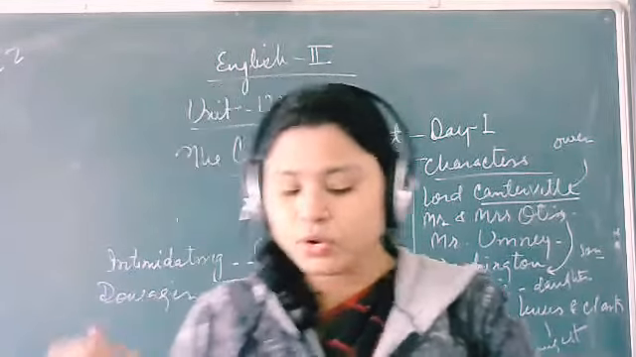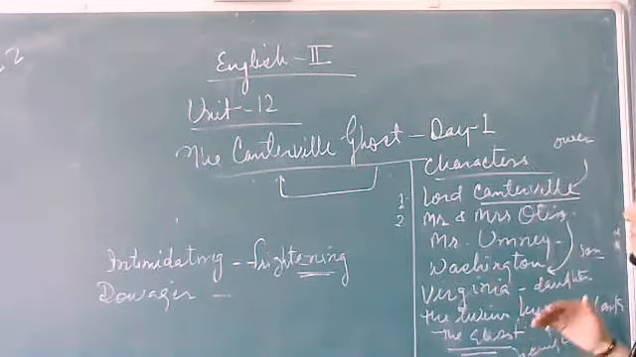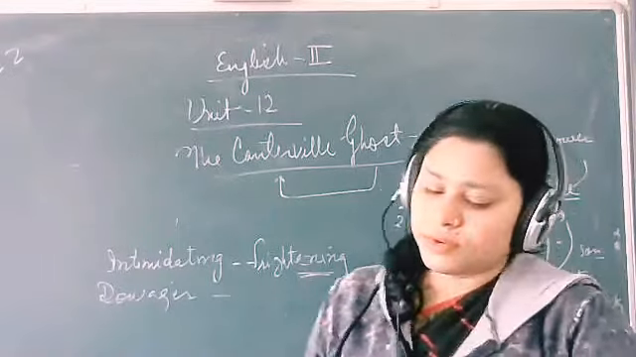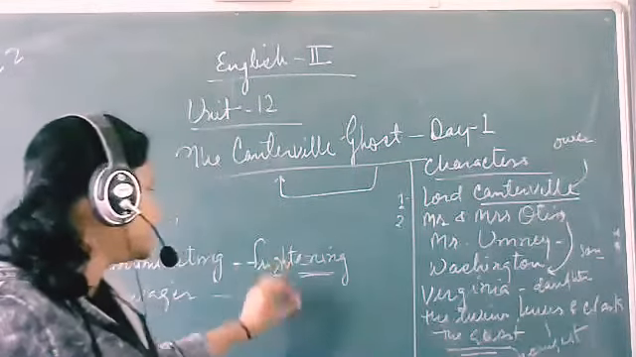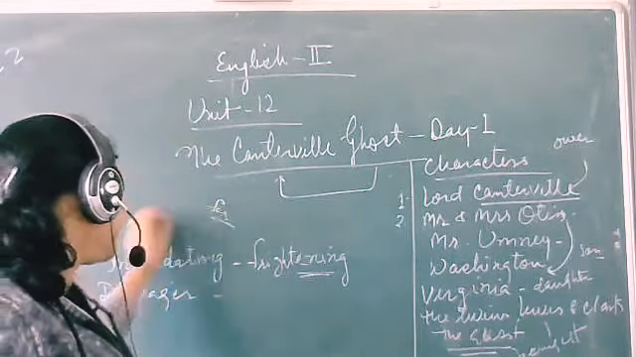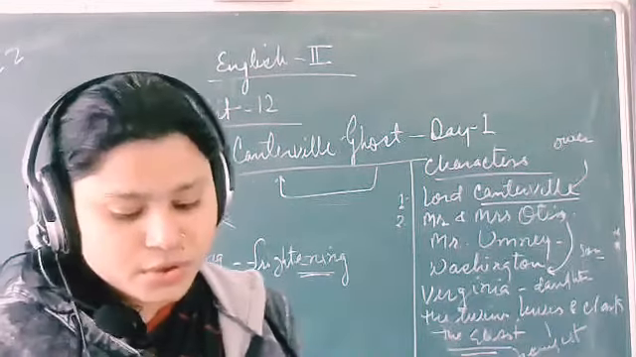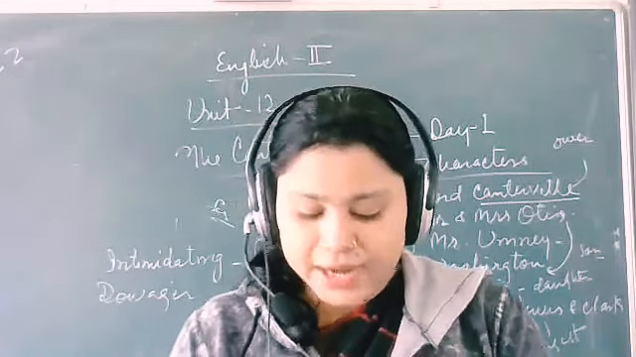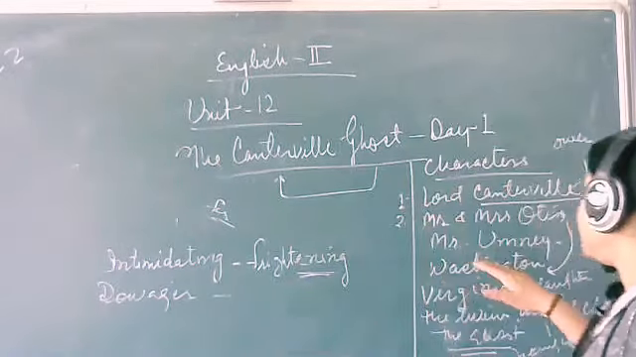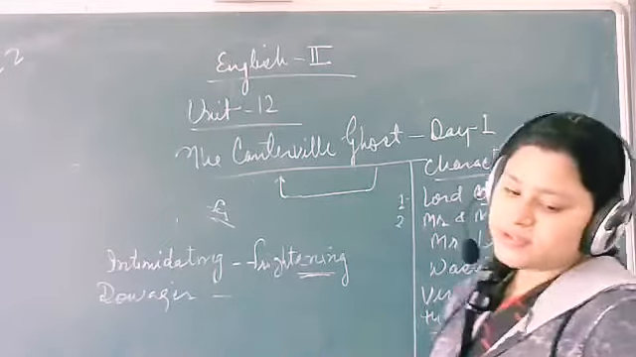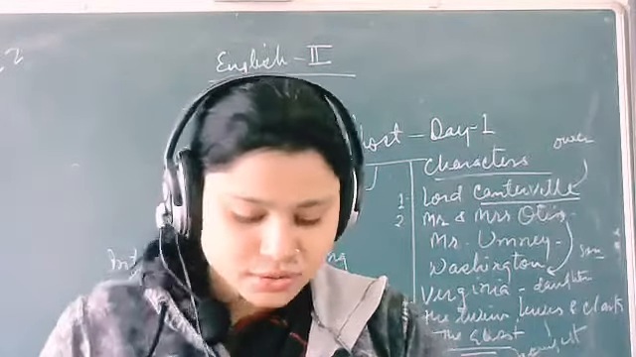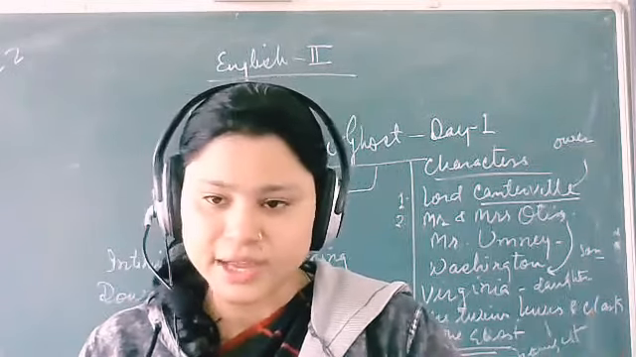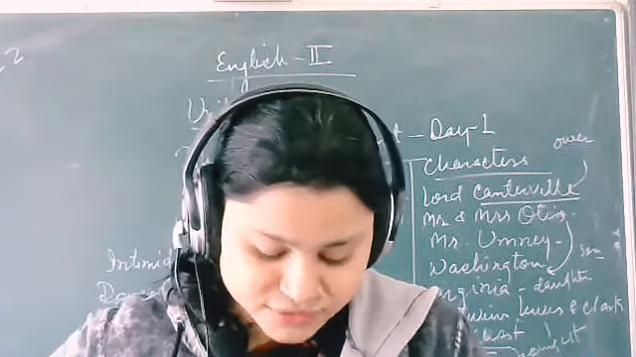When we talk about Lord Canterville, the lines given by him show that they fear ghosts. They believe in ghosts, so that is why they have fear. They were intimidated by the ghost, meaning Lord Canterville, his wife, and their family. But the American couple, in the very first line, says that he does not have any interest in listening, and he doesn't believe in that type of story.